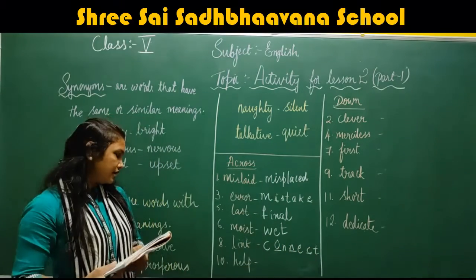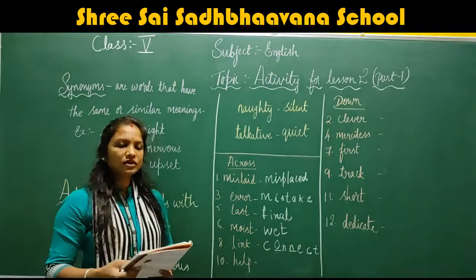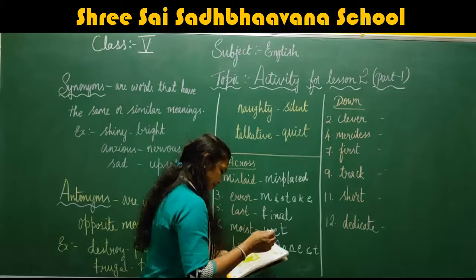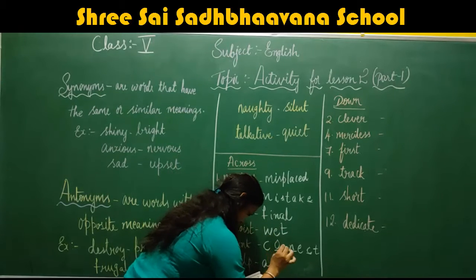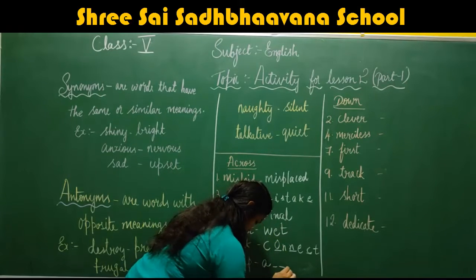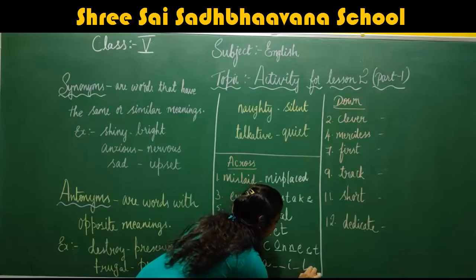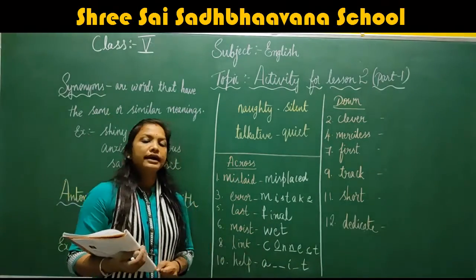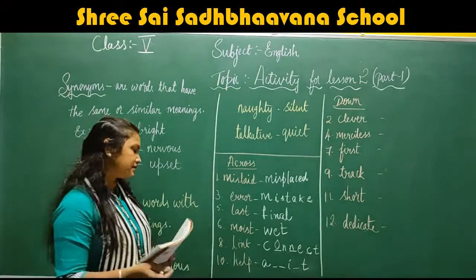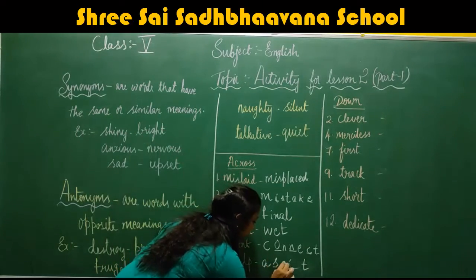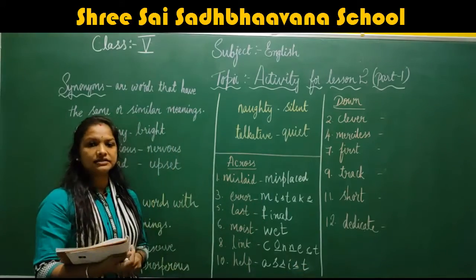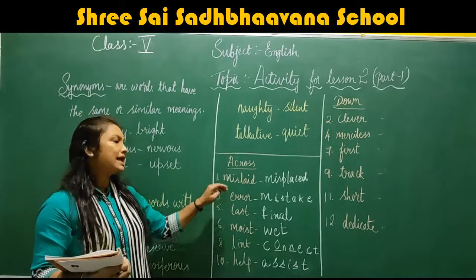Connect. Now, 10th one, help. They have given A blank, I blank and T. What is the other word for help? It is assist. A, S, S, I, S, T. Assist. Okay, did you understand, children?